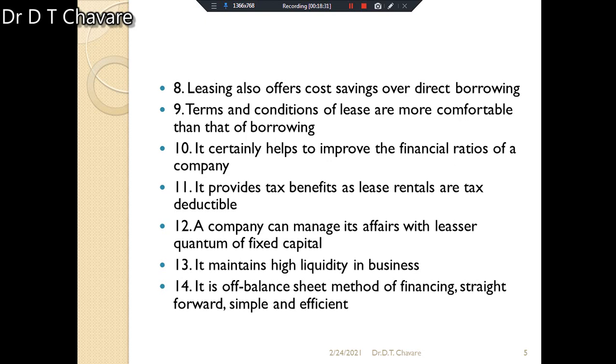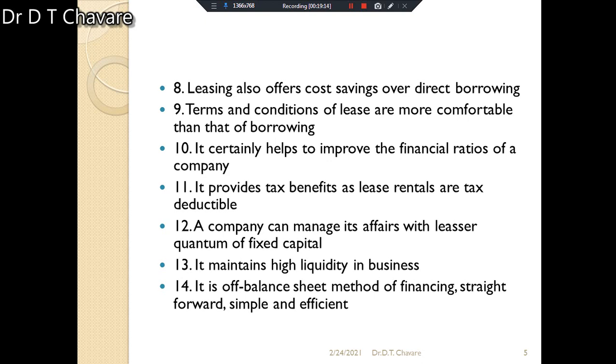Then another reason behind lease finance is that a company can manage its affairs with a leisure quantum of fixed capital, and such fixed capital should be managed systematically, which is possible with the help of leasing finance. Another reason is that leasing maintains high liquidity in the business. And the last reason is that it is an off balance sheet method of financing, straightforward, simple and efficient.